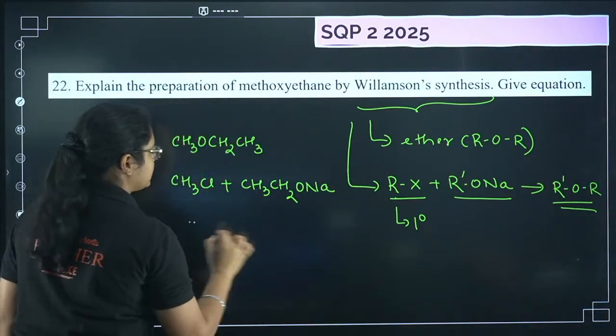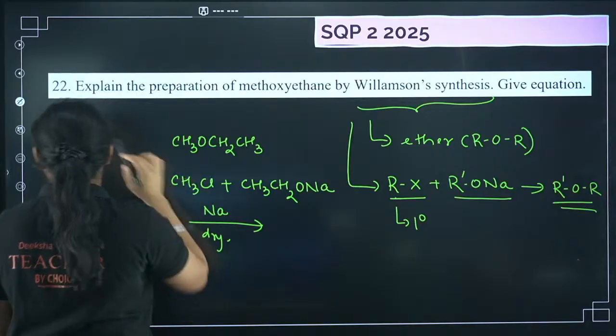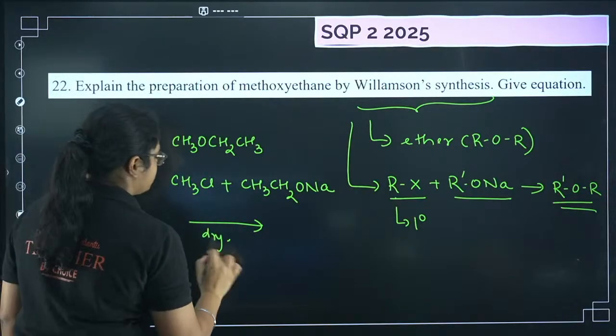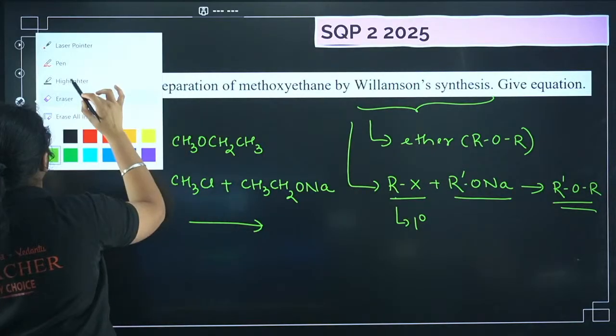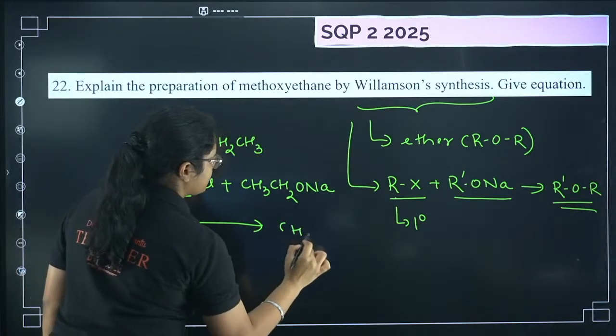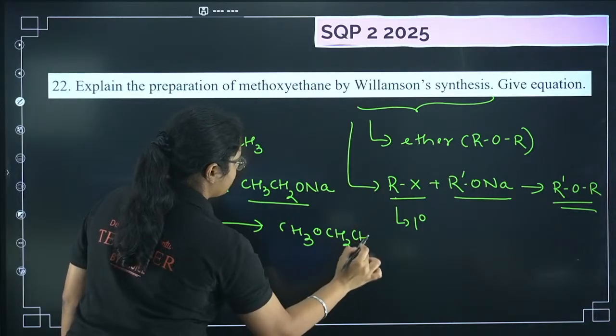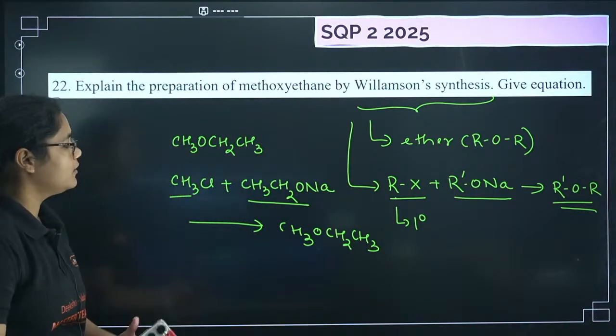Sodium and dry ether are not required here, just a normal reaction. From here you will get CH3 and from here you will get OCH2CH3. That will be the product here.